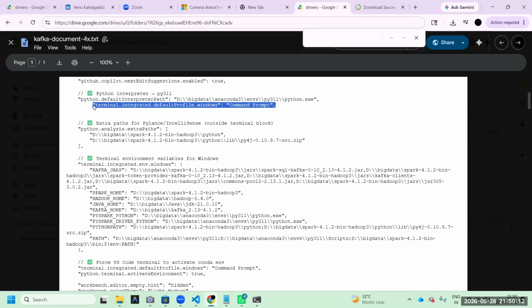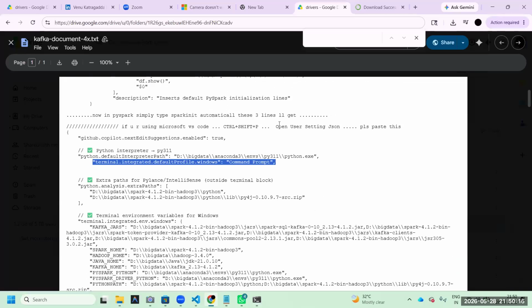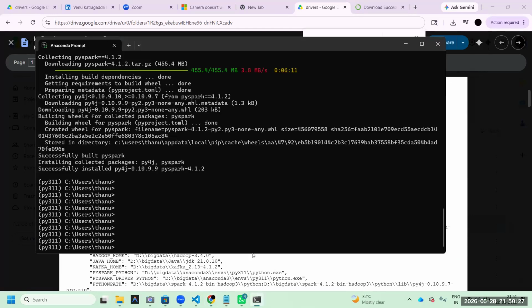But in some rare cases it's not working. At that time, it's creating issues. You do one thing here. I will also guide you on this. Settings, user settings JSON. What is this? This is also one environment variable. I will show you. First of all, installation completed. PySpark installation completed.